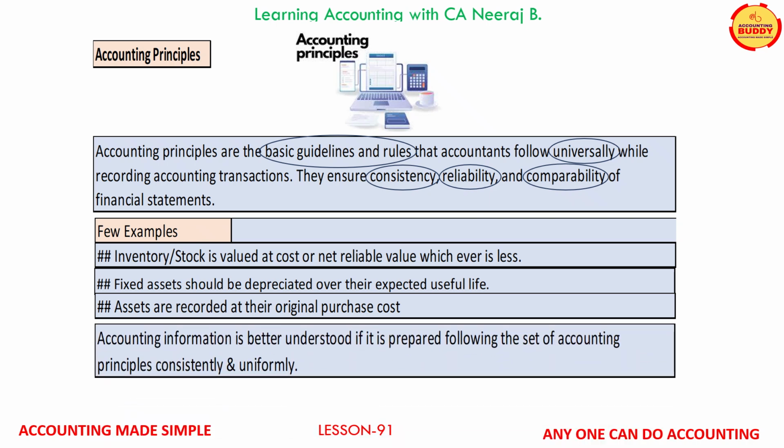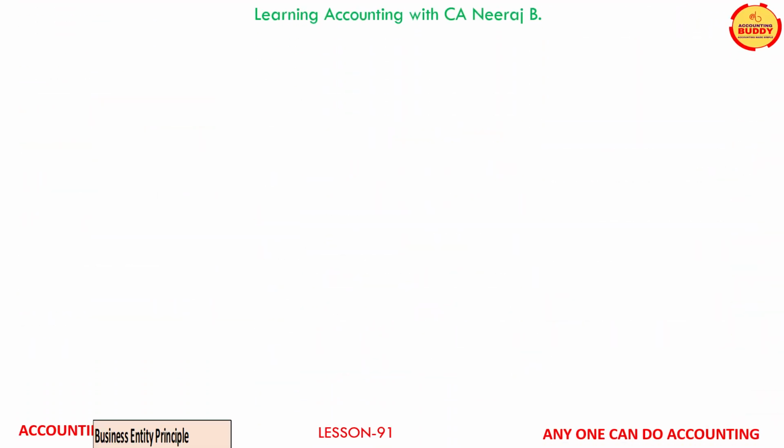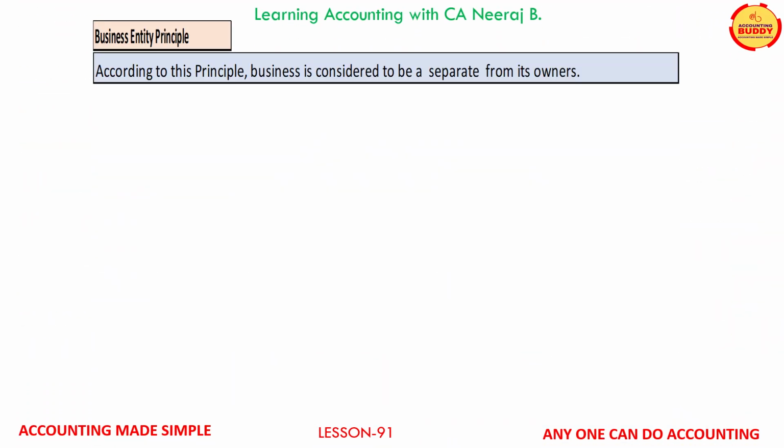Therefore, we can say that when a set of accounting principles are consistently and uniformly followed, the user is in a better position to understand the financial statements for decision making. It also means that since all businesses follow the same accounting principles, the comparison of financial statements becomes much easier and meaningful. Business entity principle is one of the most important accounting principles.